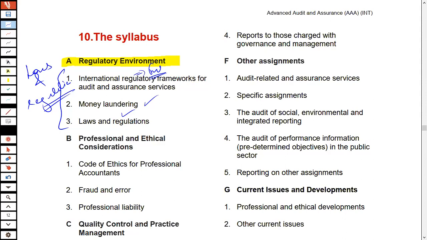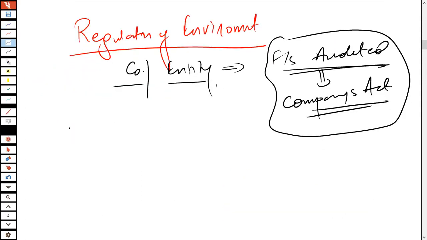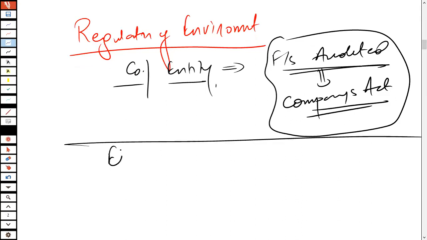Now let's move a bit forward and discuss further. The next thing is the professional and ethical consideration. You do have an idea that the application of the code of ethics is an important area.